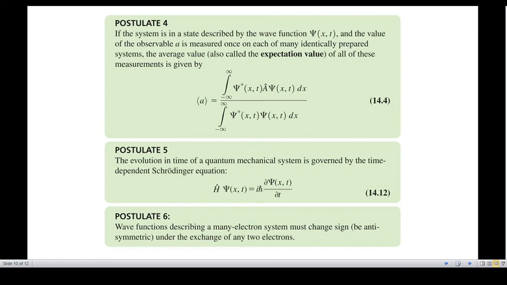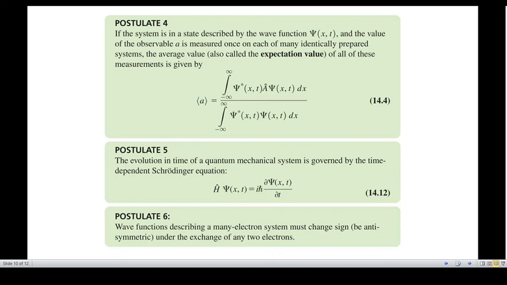This is the equation by which you can find the expectation value of an observable. So the fourth postulate is about the expectation value of an observable.